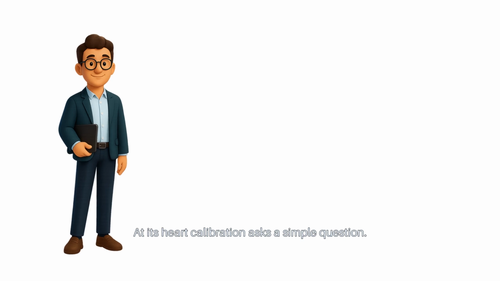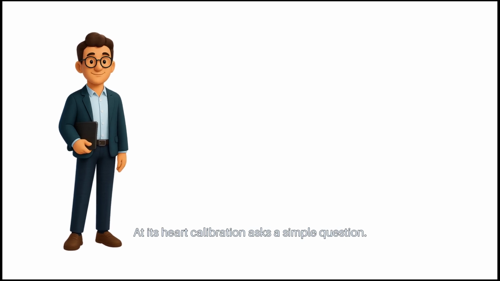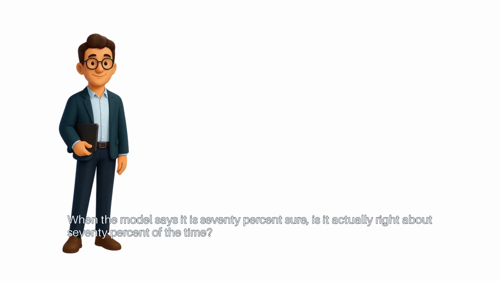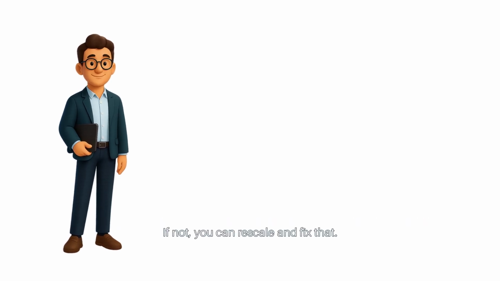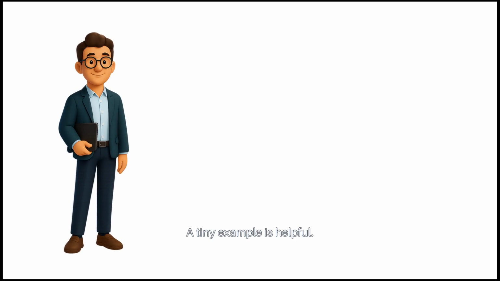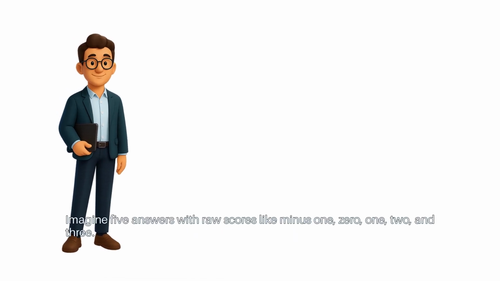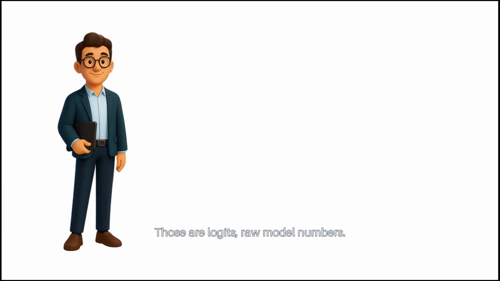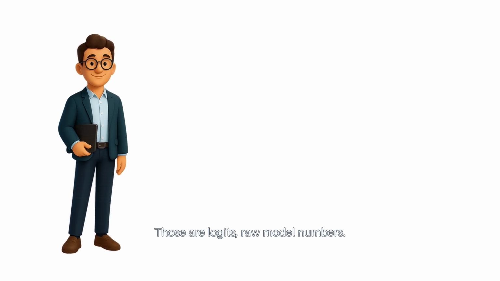At its heart, calibration asks a simple question. When the model says it is 70% sure, is it actually right about 70% of the time? If not, you can rescale and fix that. A tiny example is helpful. Imagine 5 answers with raw scores like -1, 0, 1, 2, and 3. Those are logits, raw model numbers.